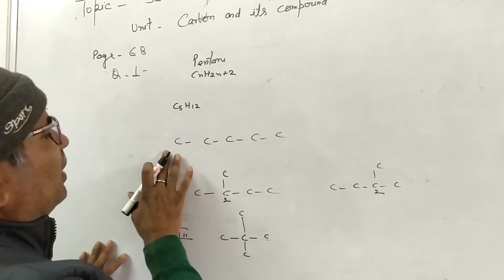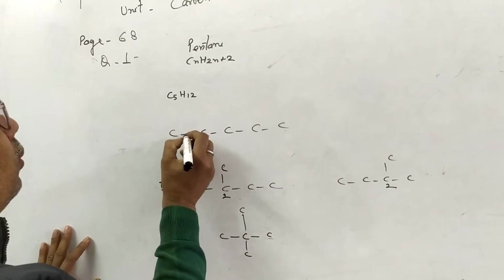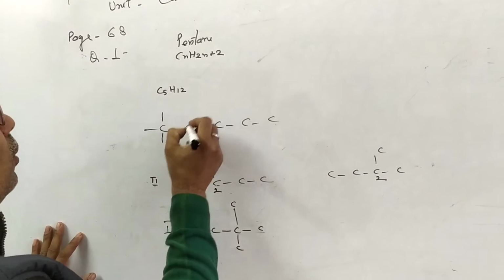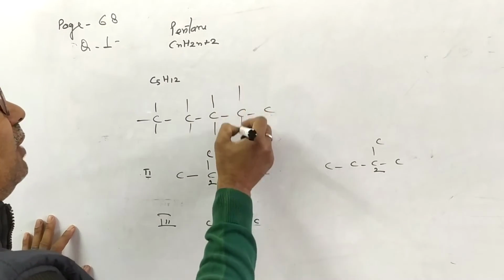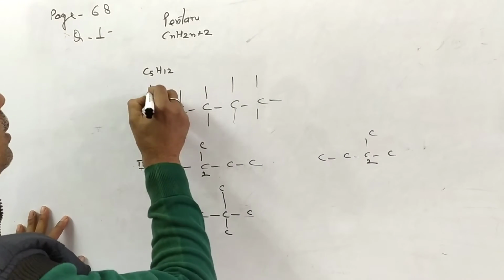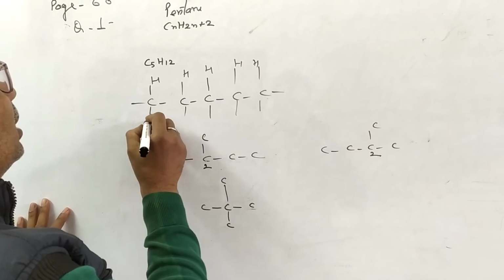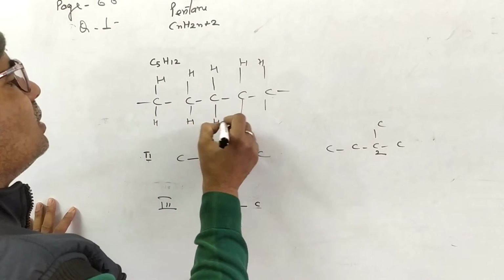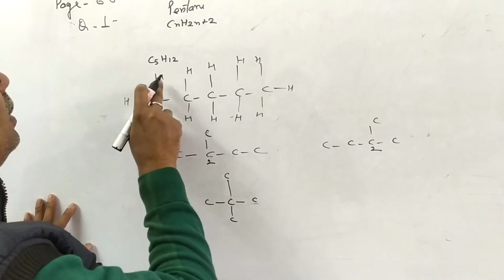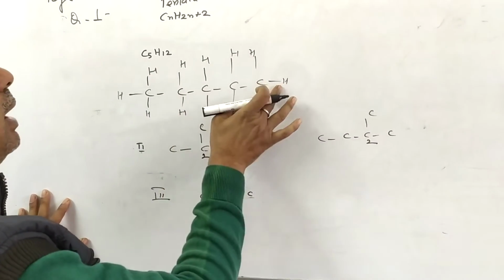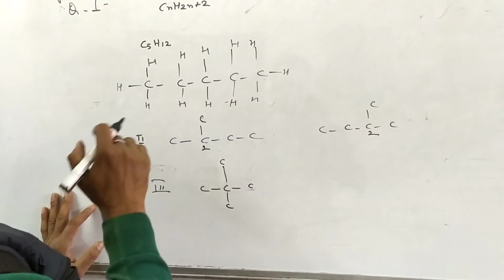I can fill up this formula. You know that the valency of carbon is 4. 1, 2, 3, 4, and similarly for each carbon. This contains 12 hydrogens and 5 carbons. As you are seeing on the board, 5 plus 5, 10, 11, 12. 12 hydrogens, 5 carbons. This is called pentane.